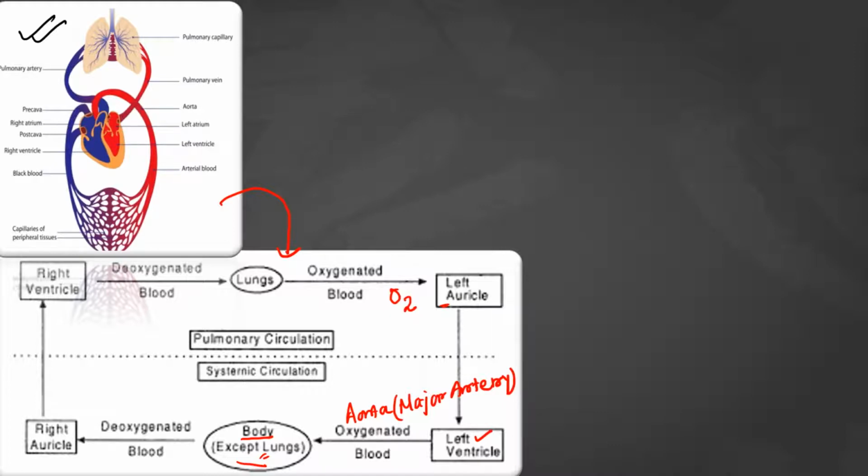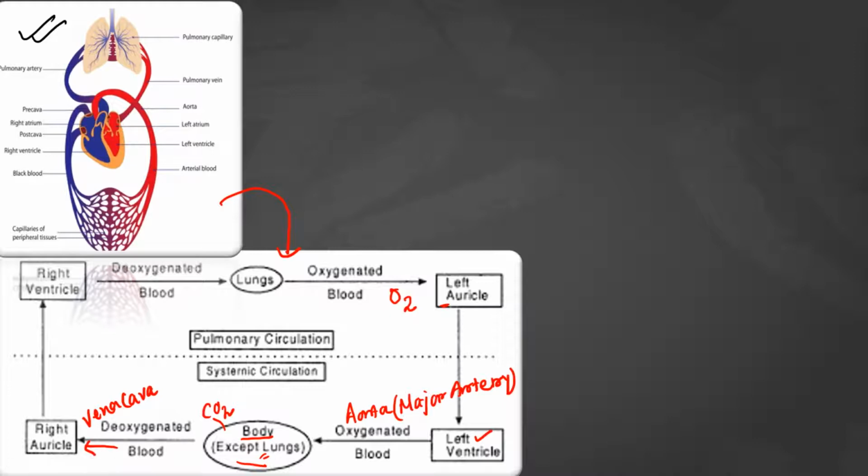अब बॉडी पार्ट्स के अंदर ऑक्सीजन आया, ऑक्सीजन का इस्तेमाल होगा। सो एज अ रिजल्ट क्या चीज का प्रोडक्शन होगा, कार्बन डाइऑक्साइड का प्रोडक्शन होगा। दैट कार्बन डाइऑक्साइड अगेन इट विल बी टेकन बाय द ब्लड। So as a result the blood will become deoxygenated, and that deoxygenated blood will come to the right auricle of our heart through the help of vena cava. Through the help of vena cava, that deoxygenated blood will come to our right auricle.